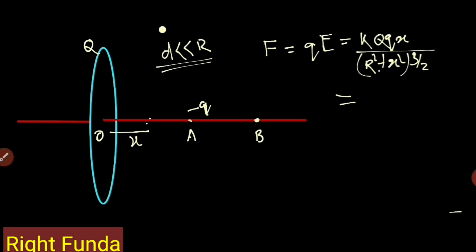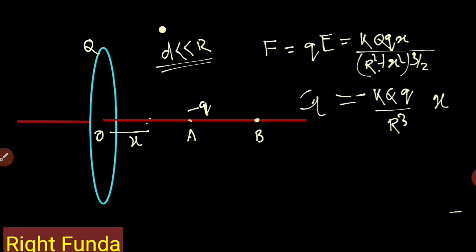So naturally r cube will be there. So the force is equal to KQq by r cube into x. And the force is in the direction opposite to x, so if x is positive, this will be negative. So the force will have a minus sign.